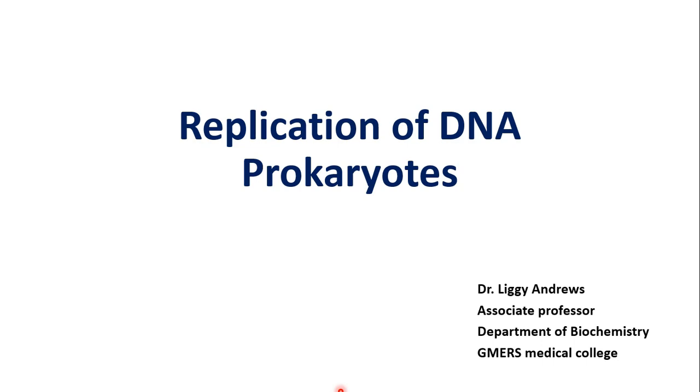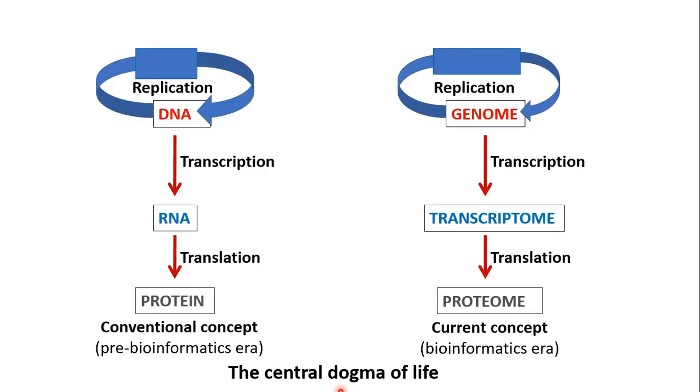Hello students, today I am going to talk on replication of DNA in prokaryotes. DNA is considered as the central molecule of living systems. It is the fundamental carrier of genetic information present in virtually every cell in the body. The genetic information passes from DNA to RNA and from there to proteins. This is the central dogma of life. It is ultimately the DNA that controls every function of the cell through protein synthesis.